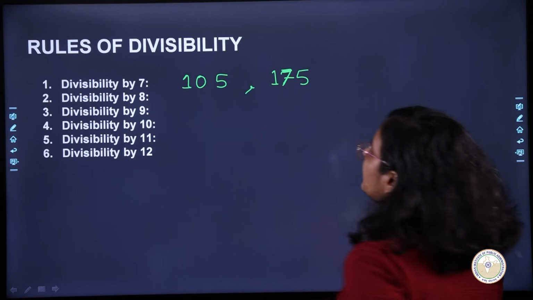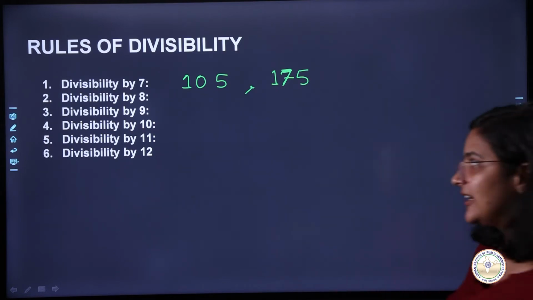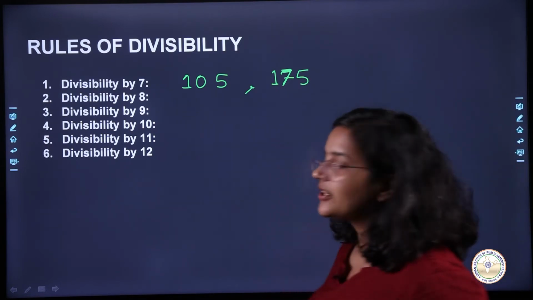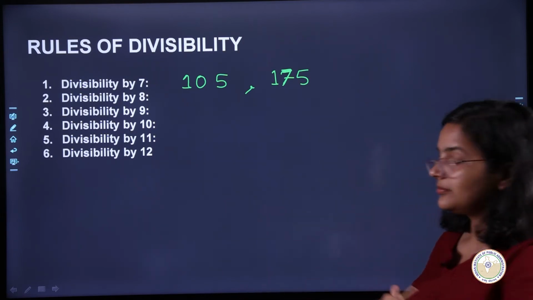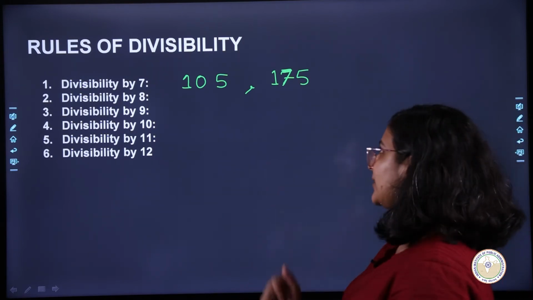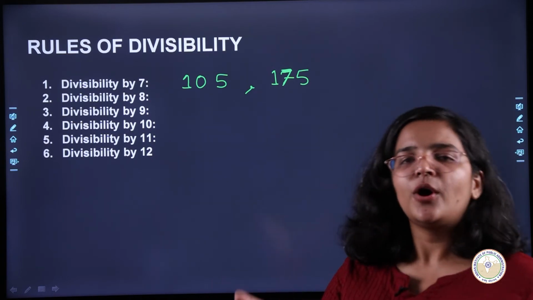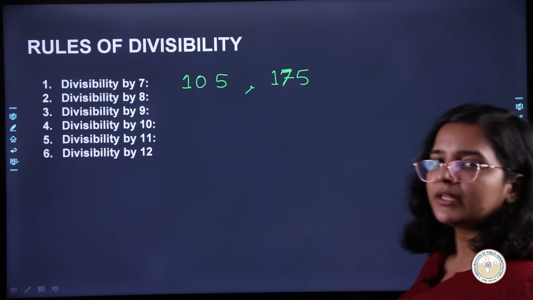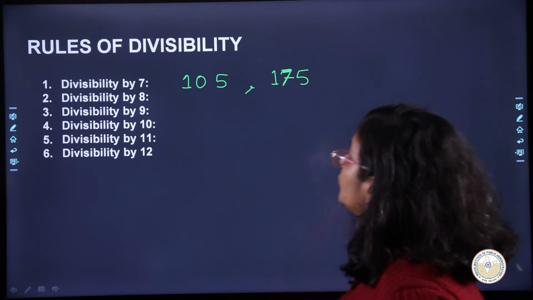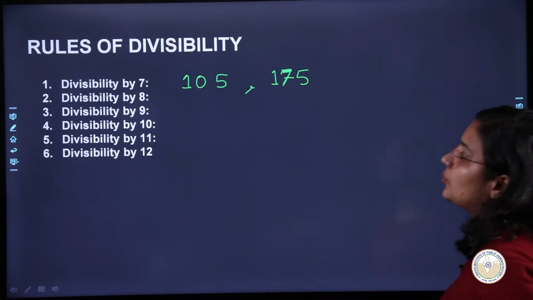So tell me whether these two numbers are divisible by 7 or not. अगर आपको थोड़ी कैलकुलेशन करनी है तो फिर भी आप बता दोगे, and these two are smaller numbers, so this is still possible. But if a very big number is given, then what will happen? So in that case what do you do?